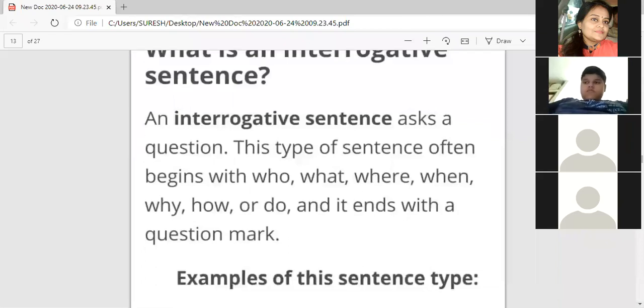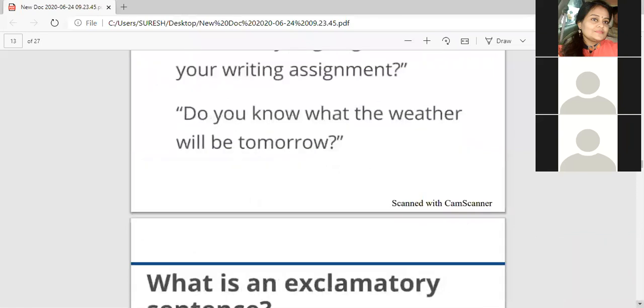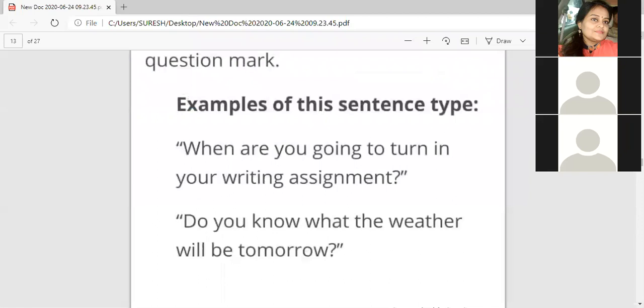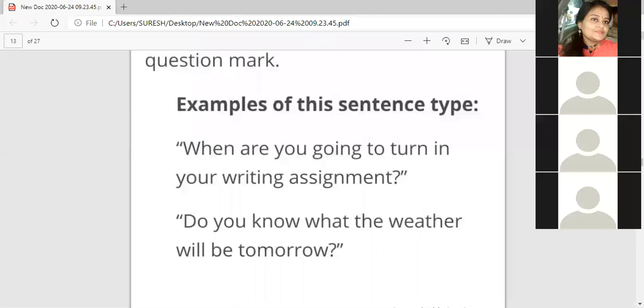Here some examples have been given. When are you going? Where are you going, Ram? I'm going to turn in my writing assignment. What is your name? Do you know what the weather will be tomorrow? Can you tell me which one is the yes/no question? The second one is the yes/no question, because the answer will be either yes or no.